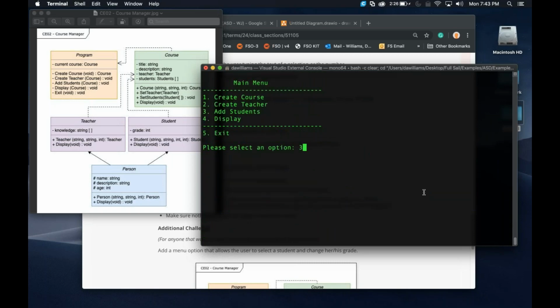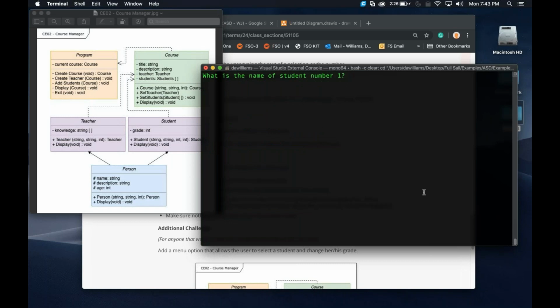So we're going to add those students to it. What's the name of the student number 1? All right, so we can't leave it blank. So we're going to take Aubrey, because she's in this class right now. All right, we're going to say brief description. I'm just going to put, it's Aubrey.